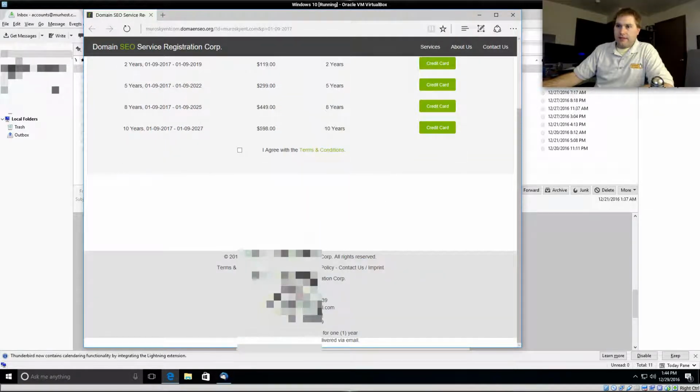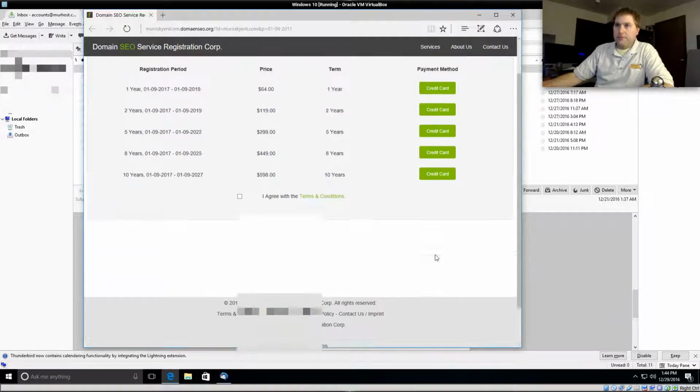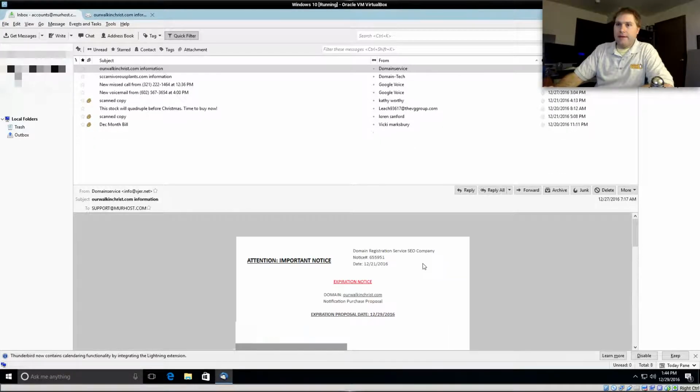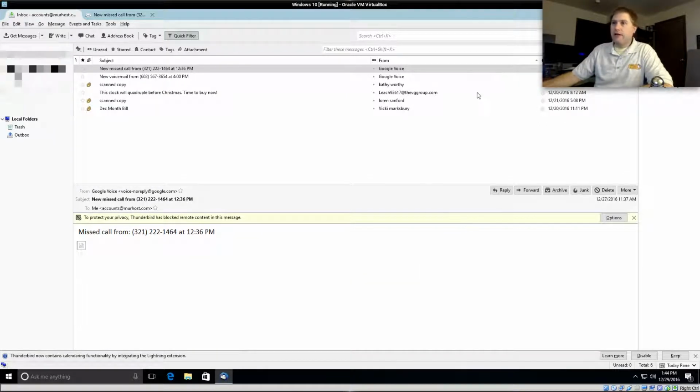Yay! So there's even more fun stuff here. Who knows what's going to happen if I actually enter a credit card into here. I'm not going to agree to your terms now. Okay, so anyway, that's kind of what you'll get as far as spam inside of a domain area.